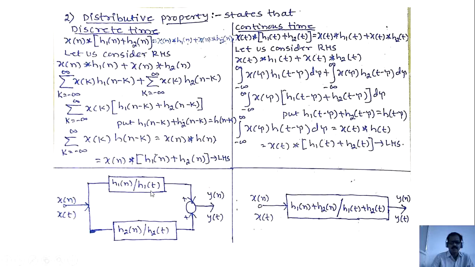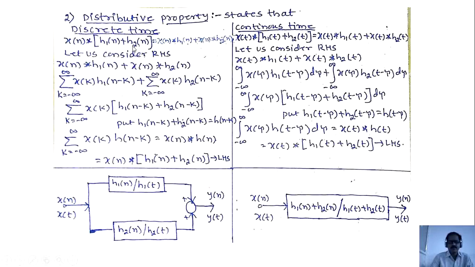Similarly, in case of a continuous signal, x of t convolute with h1 of t, x of t convolute with h2 of t. These two will be summed. You will get y of t.